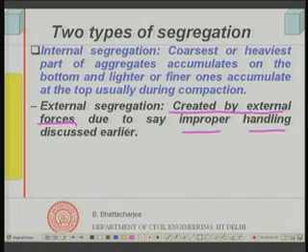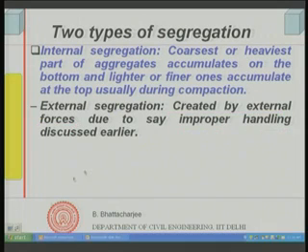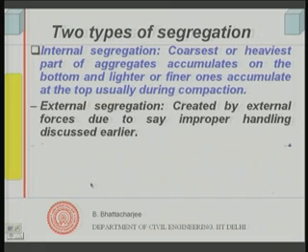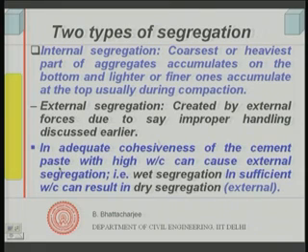So, external segregations are results of such improper handling, or due to compaction, vibration, etc. Those kinds of things can also lead to external segregation. Okay. If you have inadequate cohesiveness of the cement, let us say high water cement ratio.